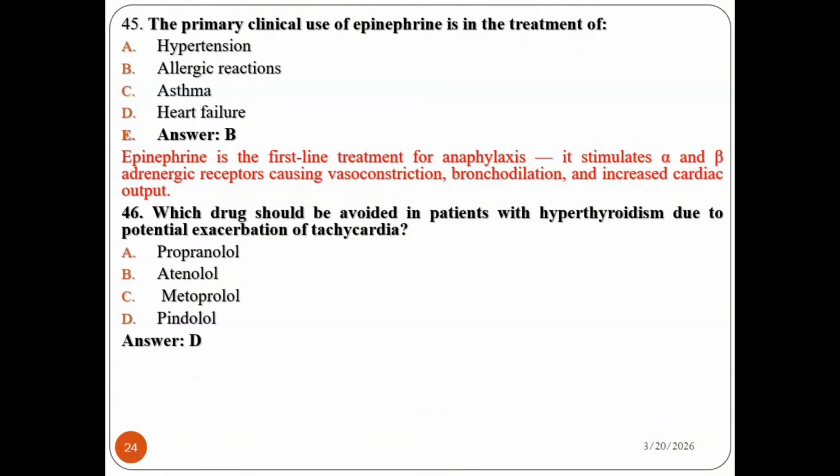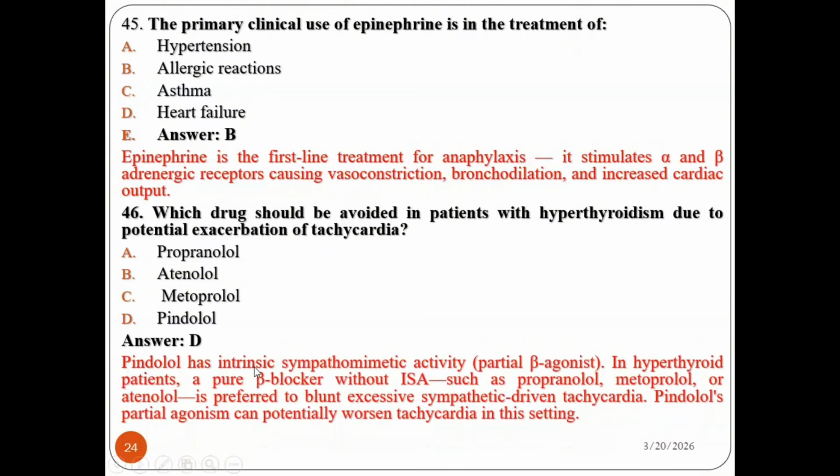Yes, definitely it is pindolol, because pindolol has intrinsic sympathomimetic activity, ISA, as a partial beta agonist. In hyperthyroidism patients, a pure beta blocker without ISA, such as propranolol, metoprolol, and atenolol, is preferred to blunt excessive sympathetic-driven tachycardia. Pindolol's partial agonism can potentially worsen tachycardia in that setting. So D is the correct answer.